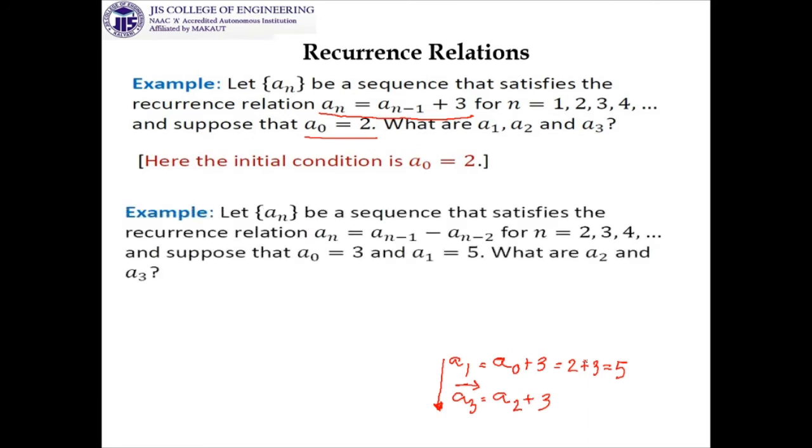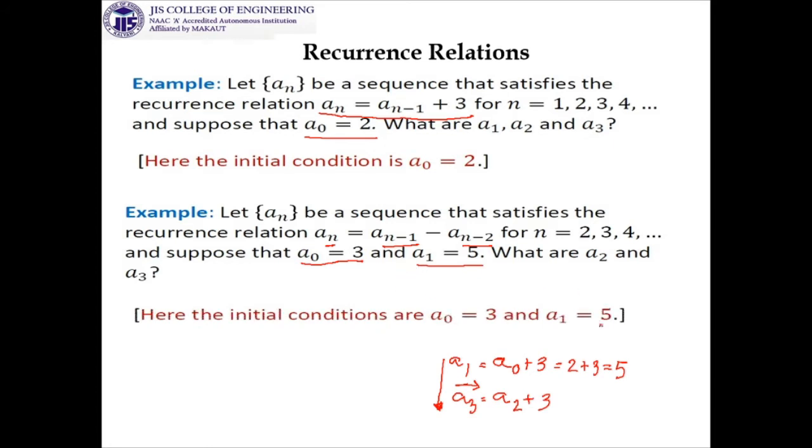Similarly, if you take this one, look at this, what is the basic difference? Here a_n depends on two previous values, a_(n-1) and a_(n-2). And here also look, two initial conditions are given: a0 equal to 3 and a1 equal to 5. So if you want to find out a2, what will be a2? a(2 minus 1), that is a1, minus a(2 minus 2), that is a0. So a1 is 5 and a0 is 3, so your answer is 2.